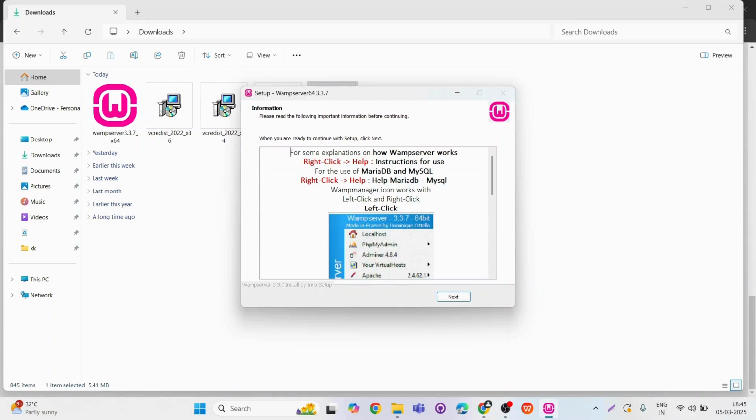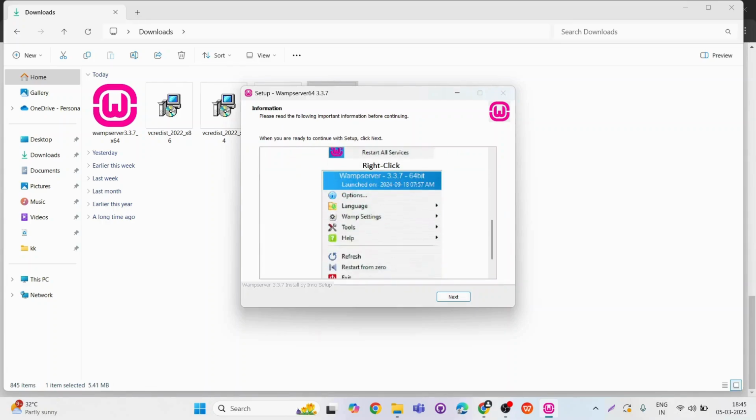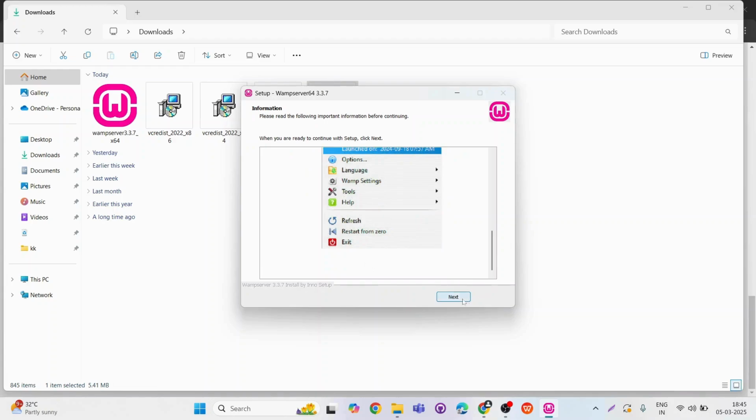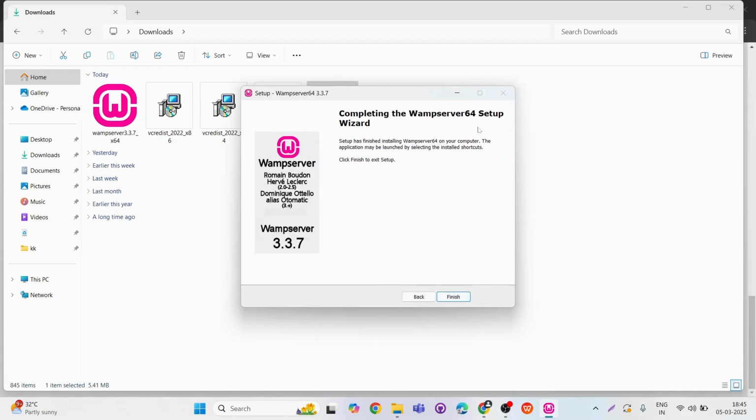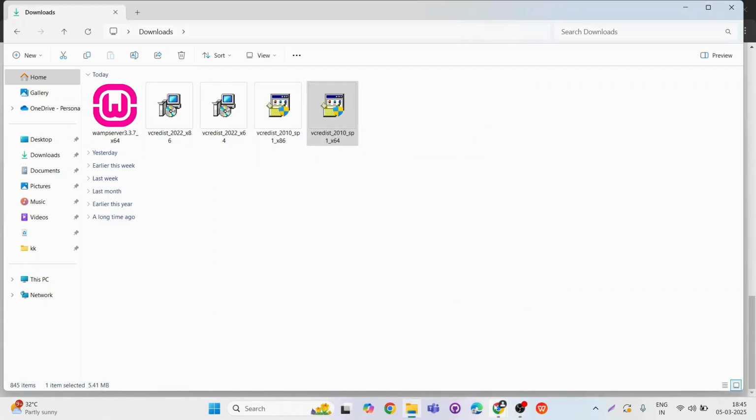After installation, click on next and finish the setup. Now we have successfully installed the WAMP application.